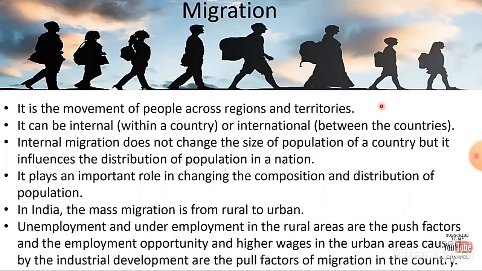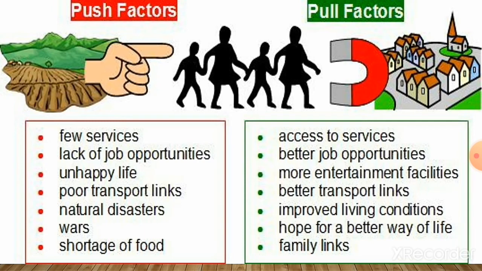Here we saw unemployment and underemployment in the rural areas are the push factor, and employment opportunity and higher wages in the urban areas caused by the industrial development are the pull factor.